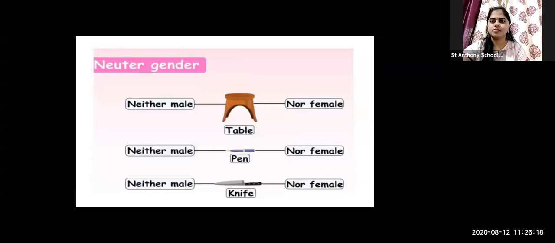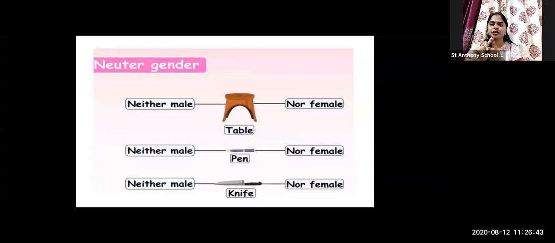So let's move towards the next important thing. This is the neuter gender noun. We have already seen the masculine and then feminine and then common, and the last one is neuter gender noun. So neuter gender noun is neither male nor female.